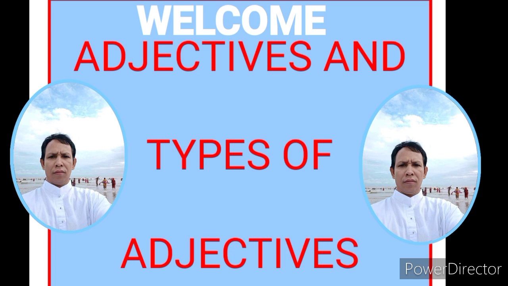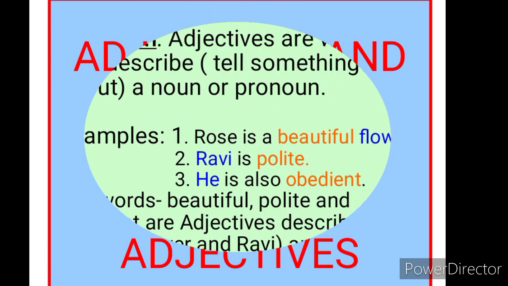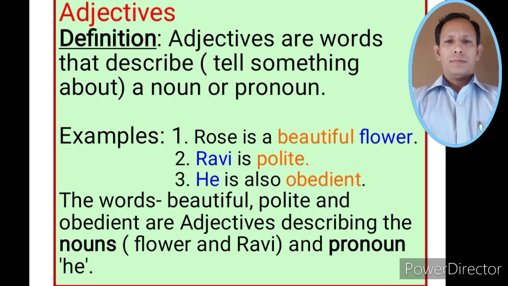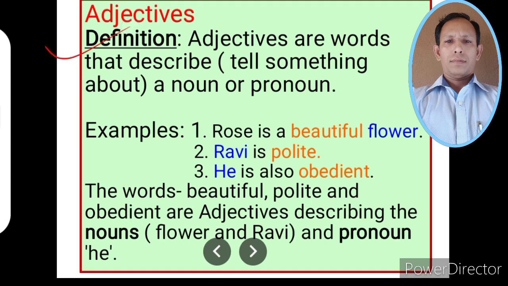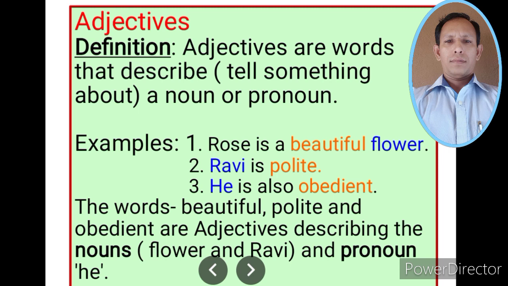So, let us begin our lesson, adjectives and types of adjectives. First of all, let us try to know what adjectives are. The definition of adjectives can be: adjectives are words that describe or tell something about a noun or pronoun. Let us see the examples.